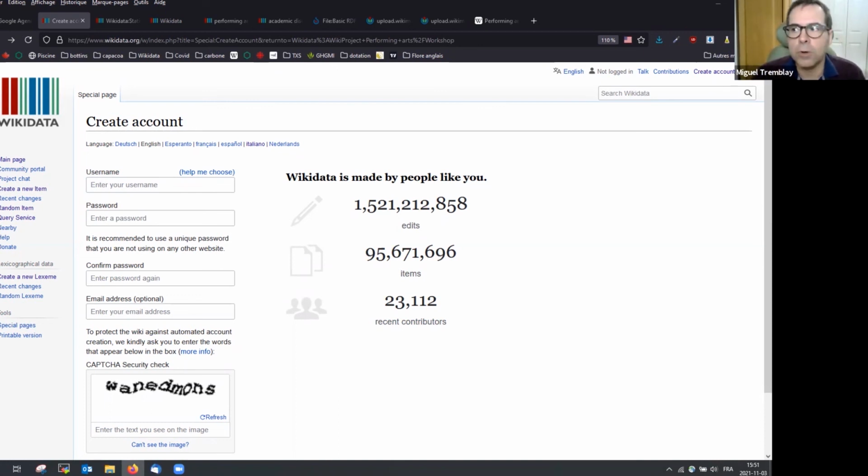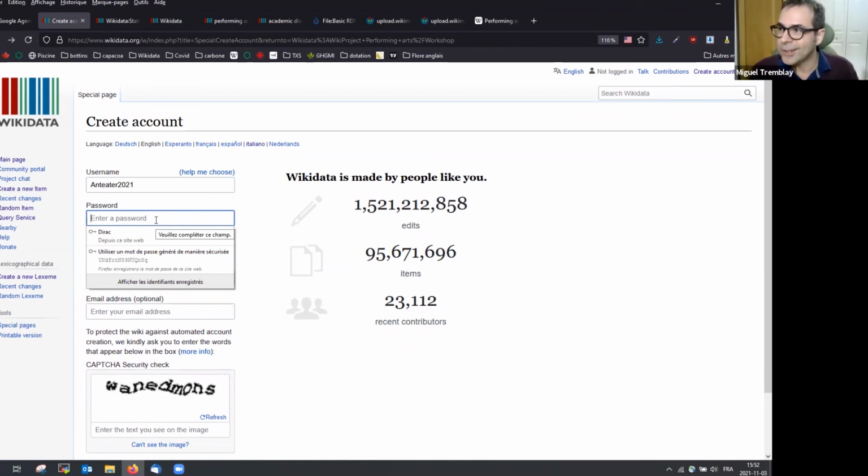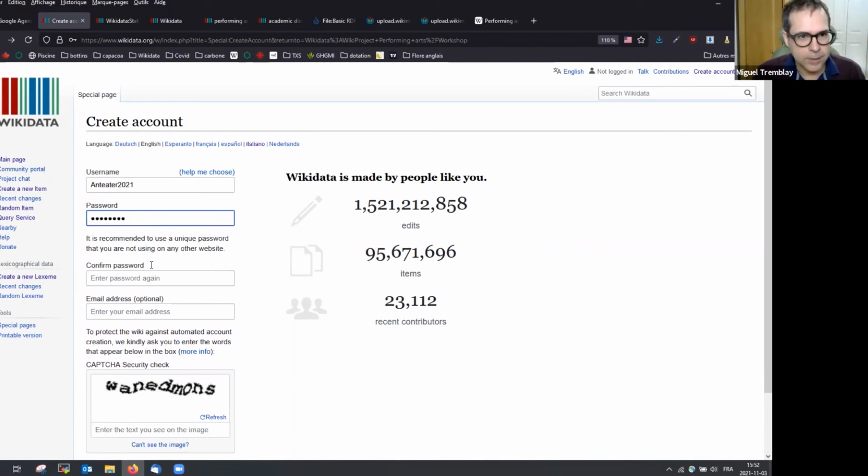Second, if you want to use your real name, you can. But again, if you want to add your entry for your name, this is not allowed. So one approach is to use an alias, whatever that is. Okay, Anteater2021 is not used, so let's try that one. A password that I confirm.